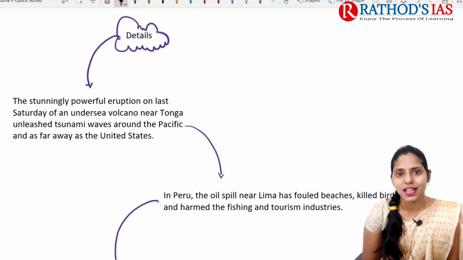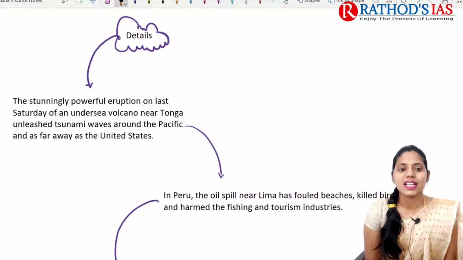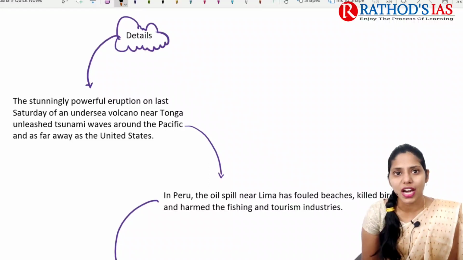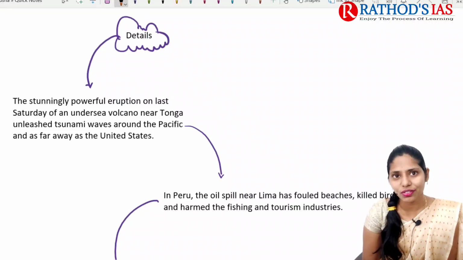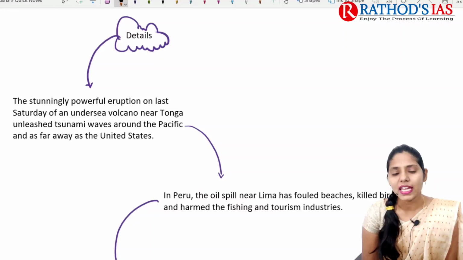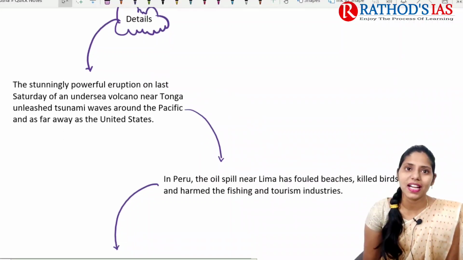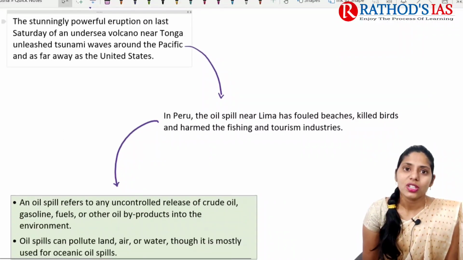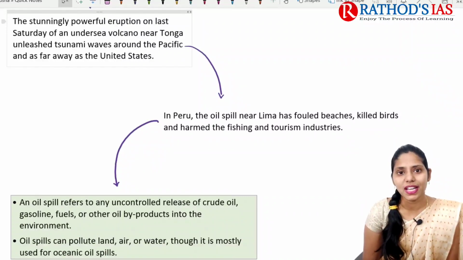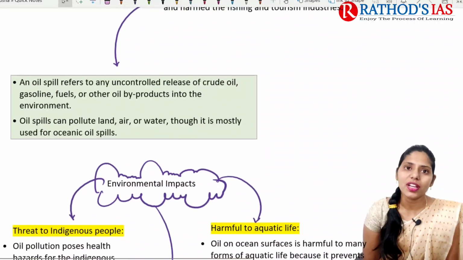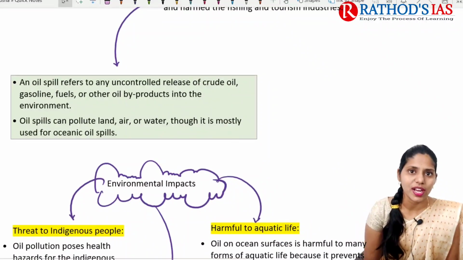If you see some details, it mainly says that a stunningly powerful eruption of a volcano was seen in the Tonga Islands. Because of this, rogue waves or freak waves appeared on the coast, and in Peru the oil spill occurred near Lima. This oil spill killed birds and harmed the fishing and tourist industries in this area. Now let us talk about some facts regarding this oil spill.